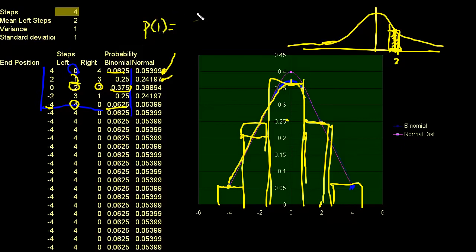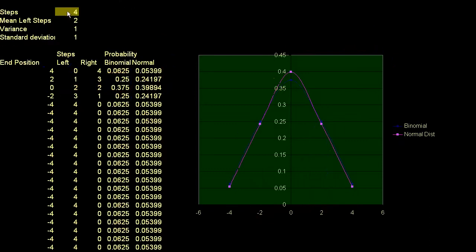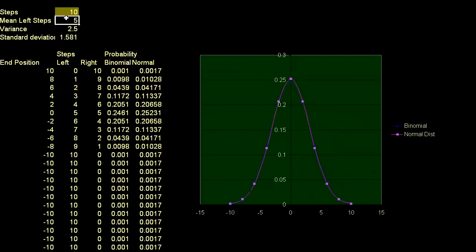And that equaled 1 over the standard deviation. When I only took 4 steps, the standard deviation was 1. So 1 over 1. Actually, let me change it to a higher number. Let me go back to the example where I'm at 10. All right. So if this is at 10, let me go back to my drawing tool.